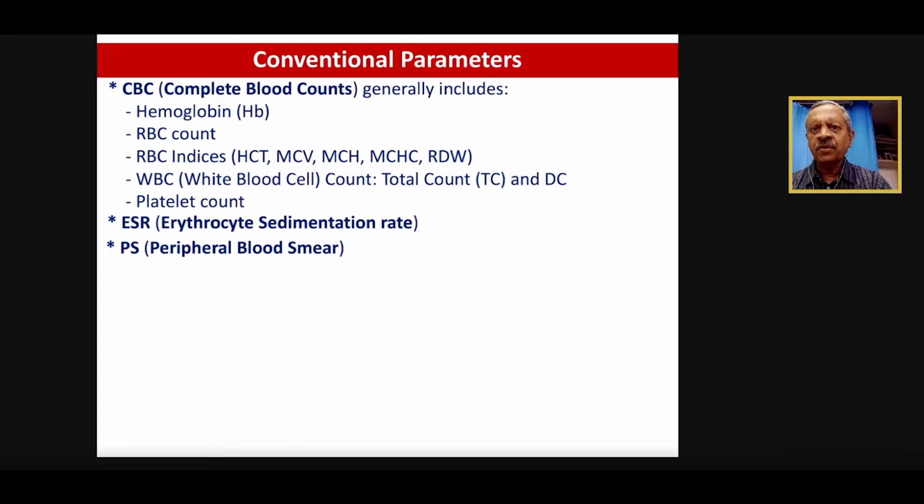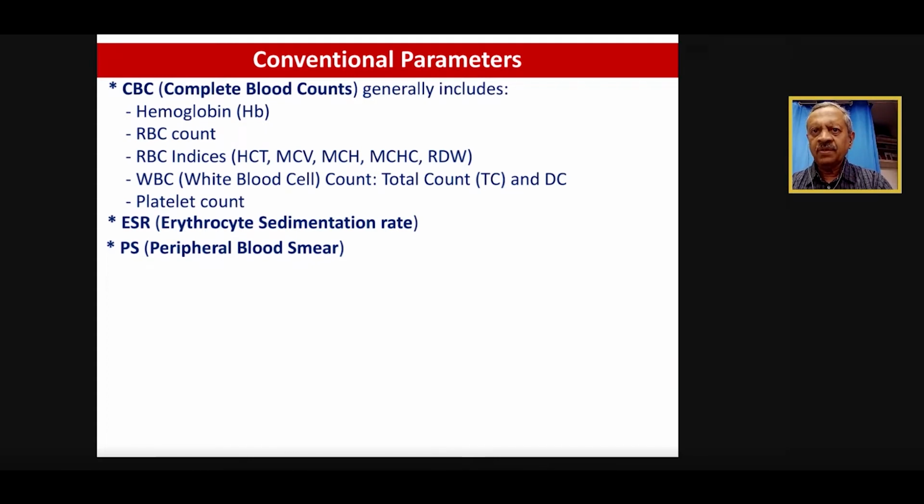So make sure that if you want this information, you write everything out rather than just writing CBC, because there is a habit of writing complete blood count and people will come out with only the reports of hemoglobin, WBC count and the platelets and nothing more. That's not what we want when we say CBC. When we say CBC, we want the RBC indices also.